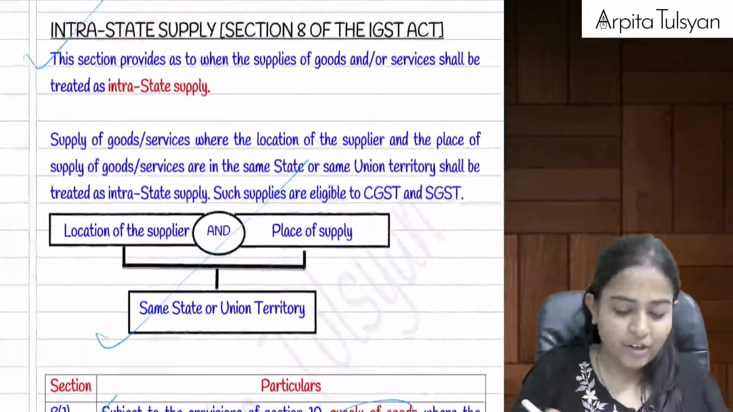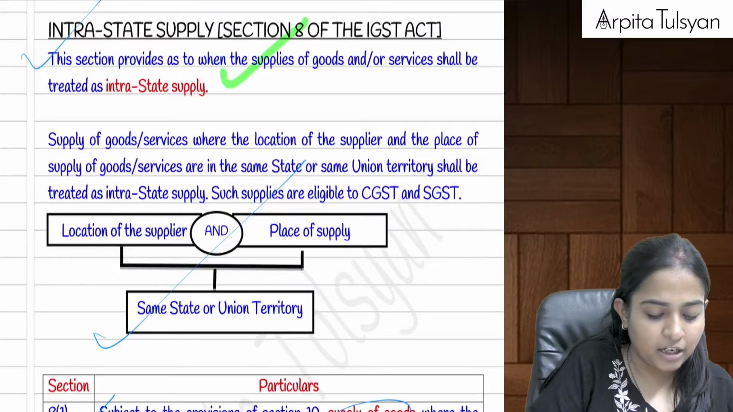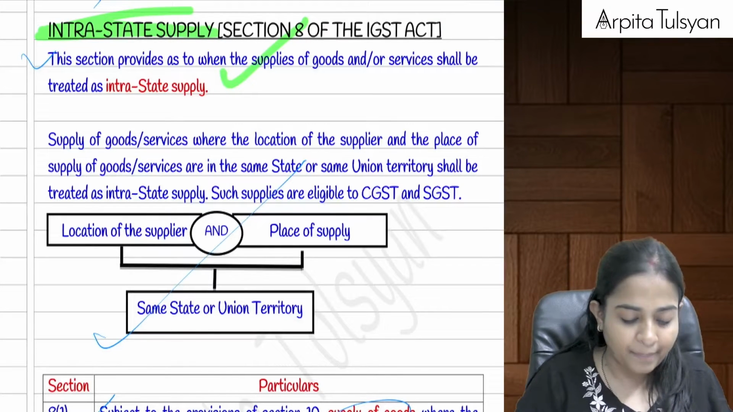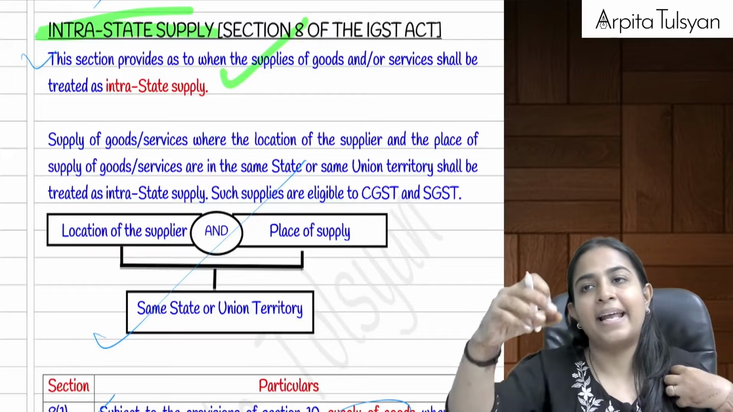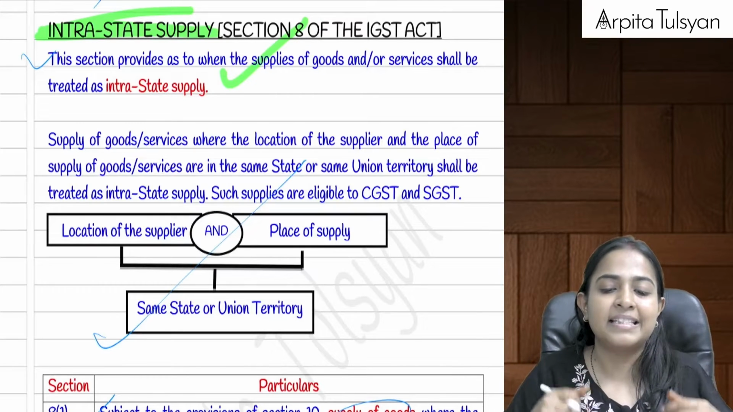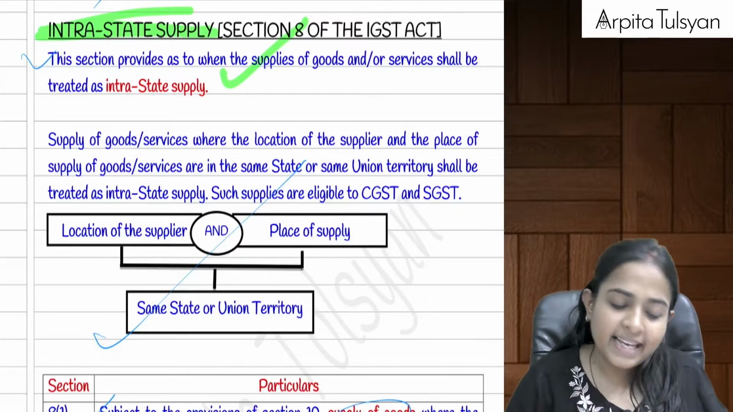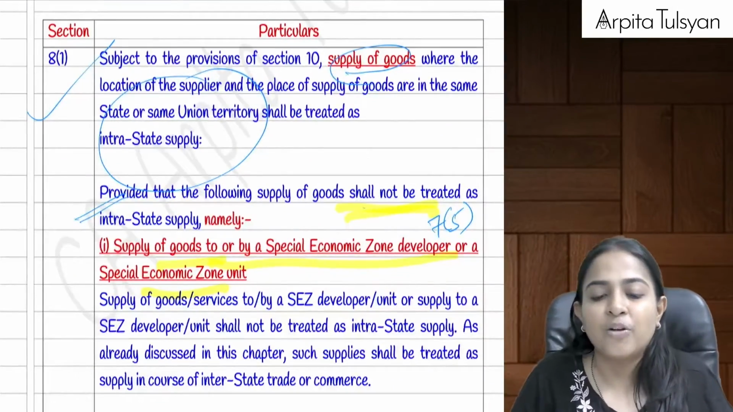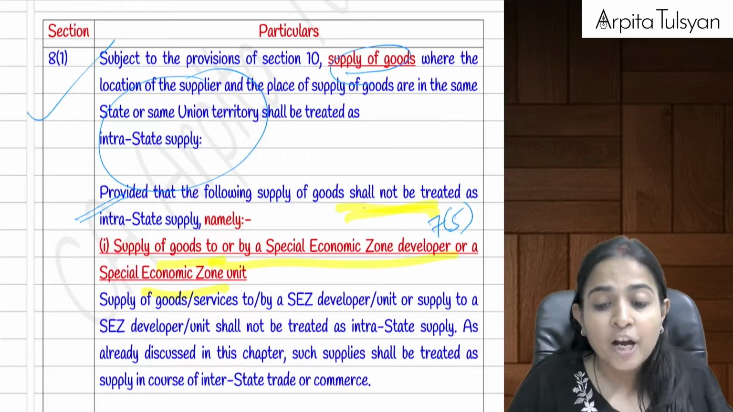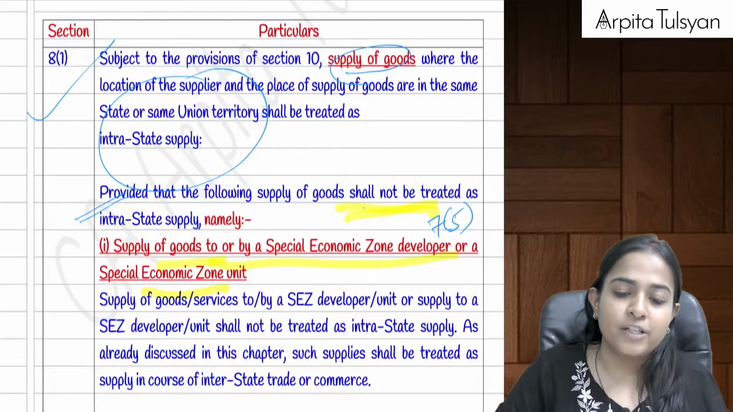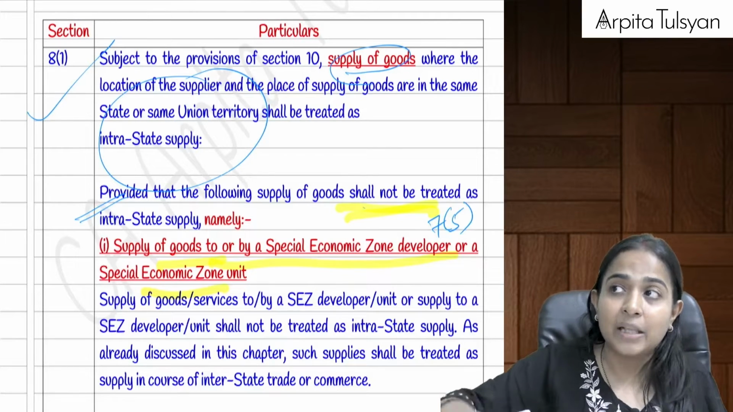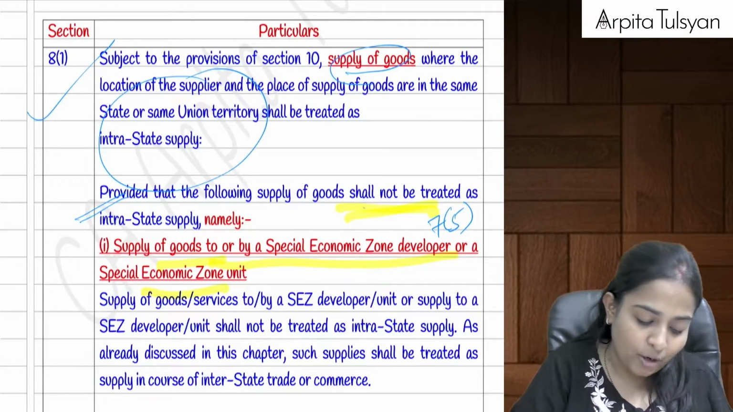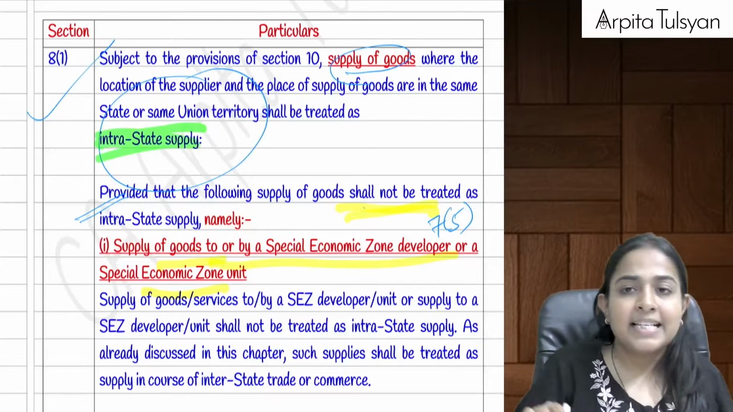Similarly, they have given you section number 8 also. Section number 8 talks about intrastate supply. That is when the location of the supplier and the place of supply both are in the same state or union territory, then it will be considered as intrastate supply. In that, section number 8.1 talks about supply of goods, where the location of the supplier and the place of supply is in the same state or union territory, then such supply will be called intrastate supply.